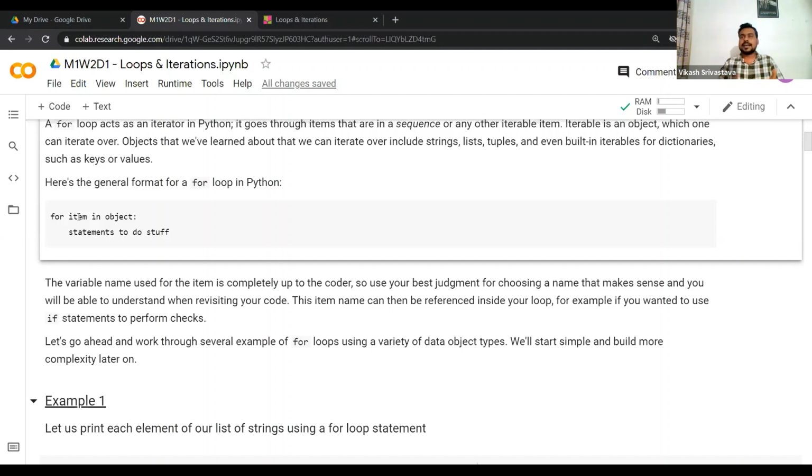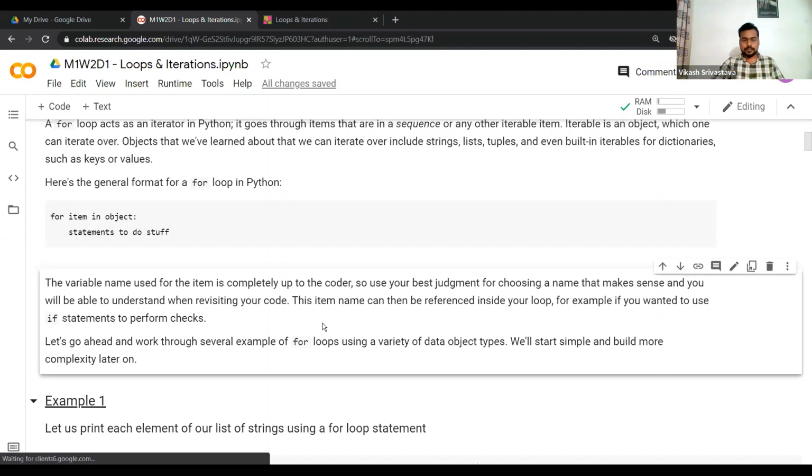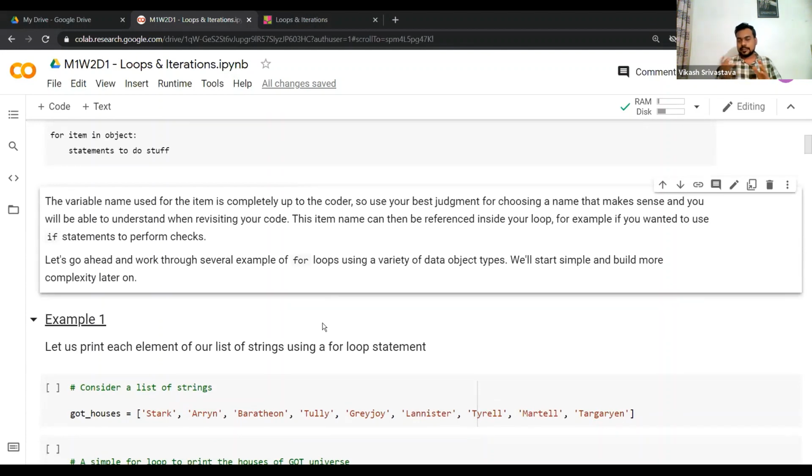Of course you can write for i in this, but I would suggest following the best practices. Whatever the list object is, whatever elements it contains, you name your item variable according to that. For example, if you have a list of countries, you can write for country in, then your, let's say, country list. Okay, so let's work through several examples of for loops. I will be going through examples on each of these specific data structures, and you'll get the idea of how to implement a for loop.